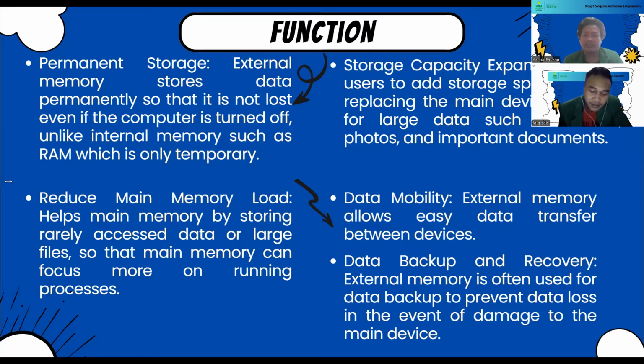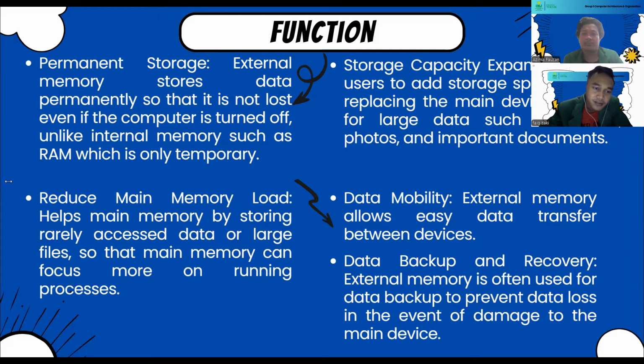Next, external memory reduces the main memory load. External memory helps main memory by storing rarely accessed data or large files, so that main memory can focus more on running processes. By storing rarely accessed or large files on external memory, you free up space in the system's main memory, like RAM.